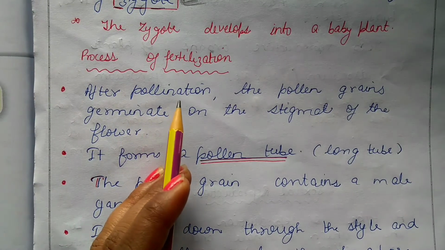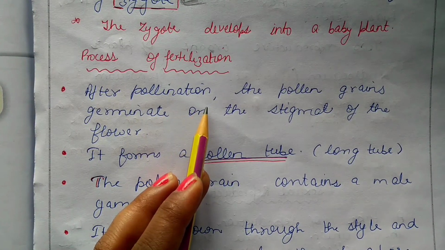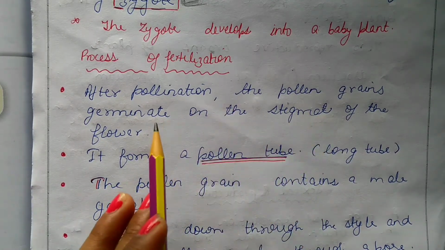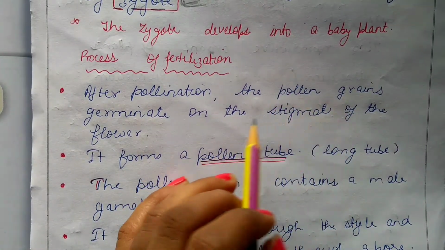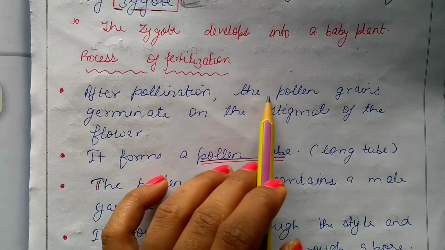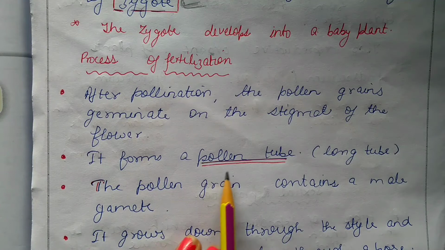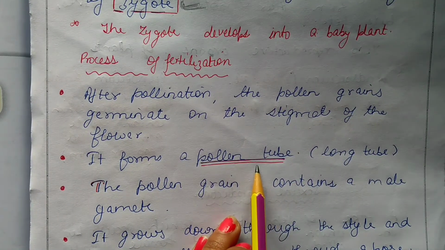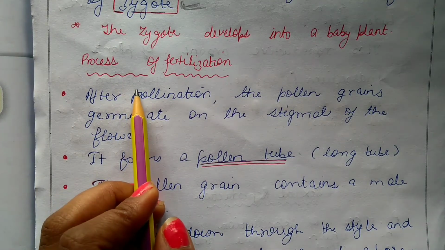After pollination. After pollination means pollen grains have been transferred from the anther to the stigma. It means pollen grains have reached the stigma. The pollen grains germinate on the stigma of a flower. It means pollen grains have reached the stigma of the gynoecium, and now the pollen grains start to germinate. After that, it forms a long tube called the pollen tube. I will show you the diagram also, but the first point is this: pollination has occurred.